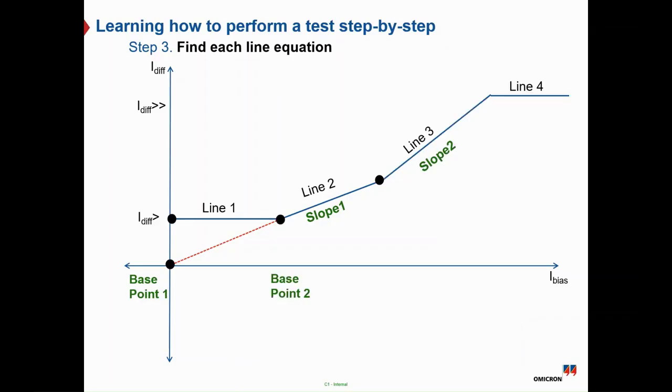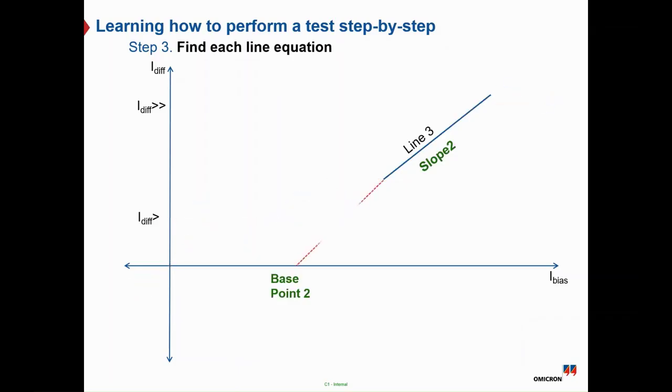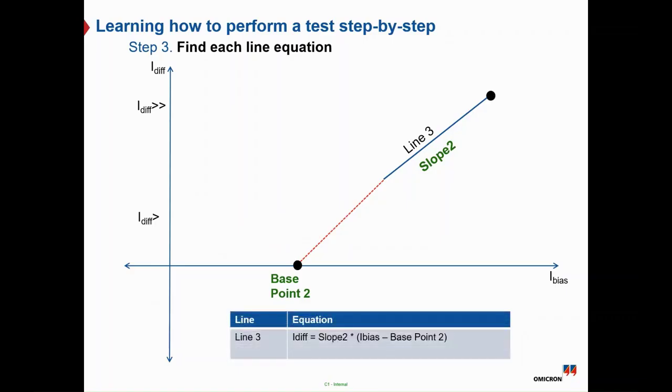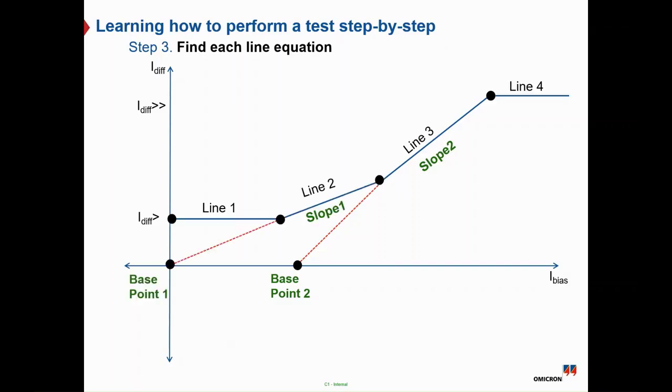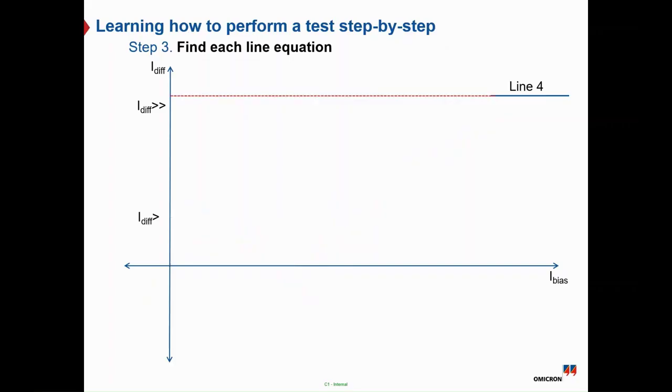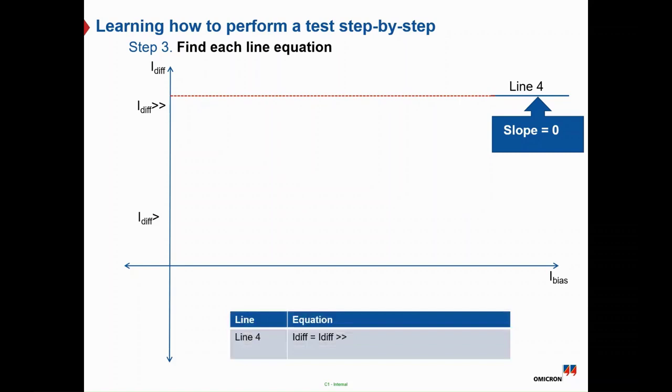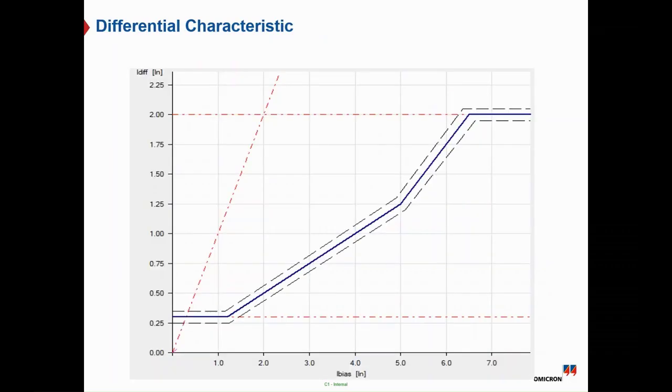the IDIF equals slope 1 multiplied by the I bias. Speaking about line 3 equation, which starts from the base point 2, we can represent the IDIF equal to slope 2 multiplied by I bias minus the base point 2. And line 4 is the same as line 1, but with a different value of IDIF, which is equal to IDIF double greater. So the equation will be the IDIF equal to IDIF double greater with a slope equal to 0. So you can define the differential dual slope characteristic as shown in this photo between the IDIF and the I bias.